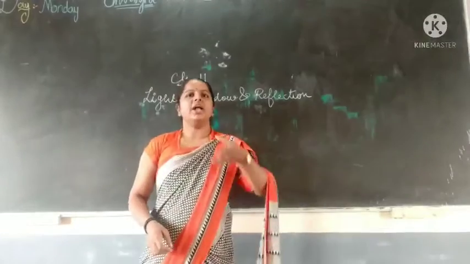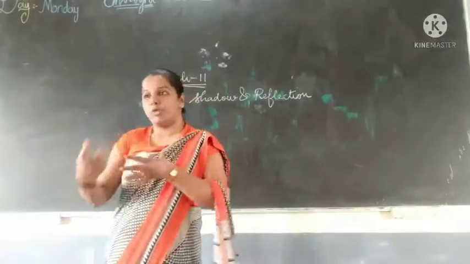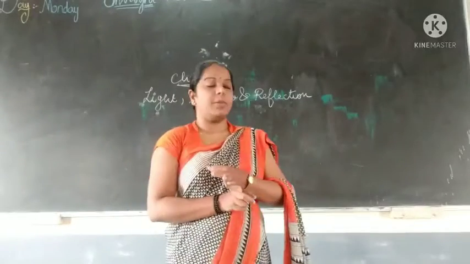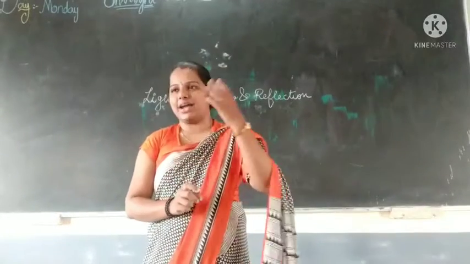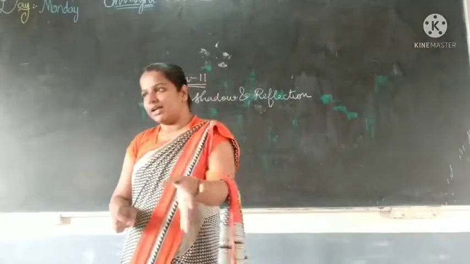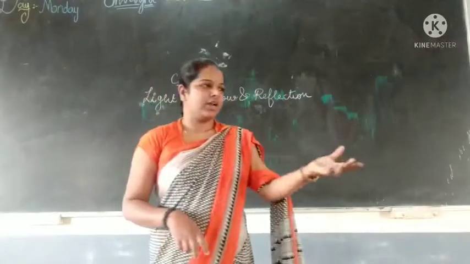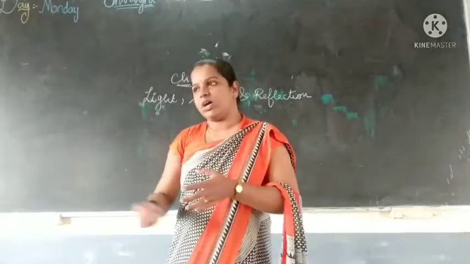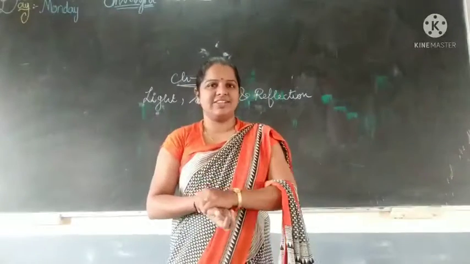light producing things and not light producing things. That type of things we are going to learn, and next we are going to learn about the objects according to the light. If they allow the light, what we will call them; if they don't allow the light, what we will call them; and if they completely stop the light, what we are calling them. This type of things we are going to discuss in this chapter.